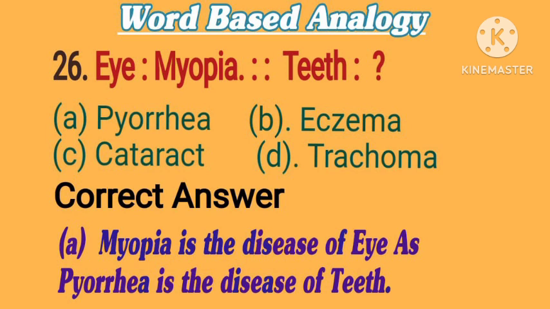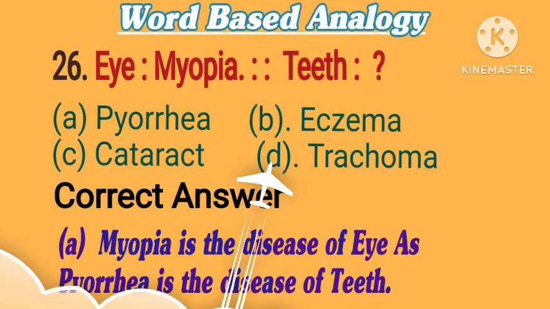26. Eye is to myopia, as teeth is to what? Options are A. Pyorrhea. B. Eczema. C. Cataract. D. Trachoma. Correct answer is A. Pyorrhea. Myopia is the disease of eye, as pyorrhea is the disease of teeth.